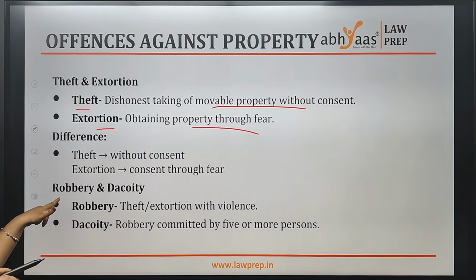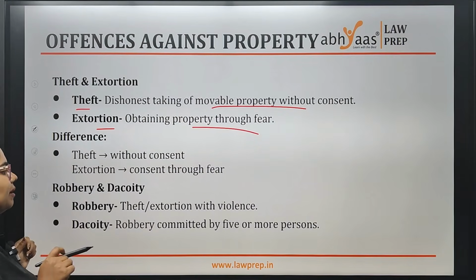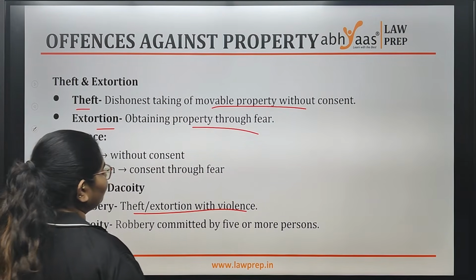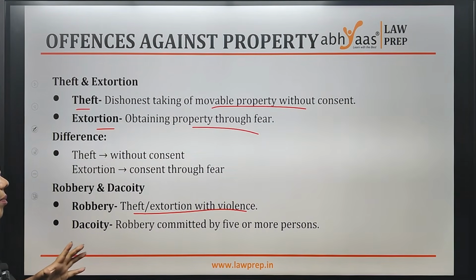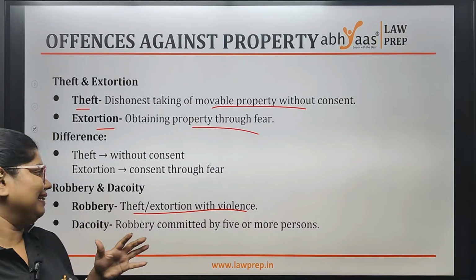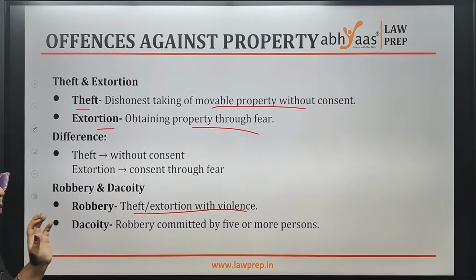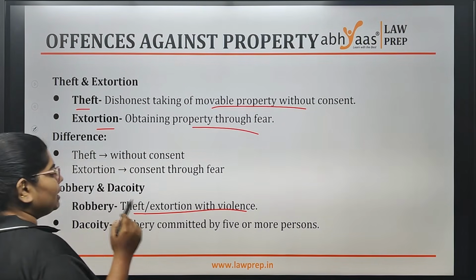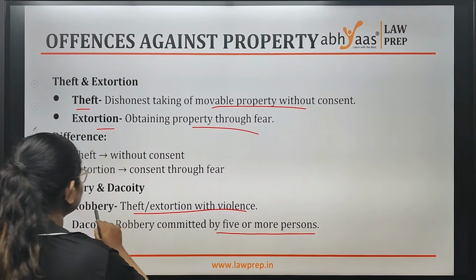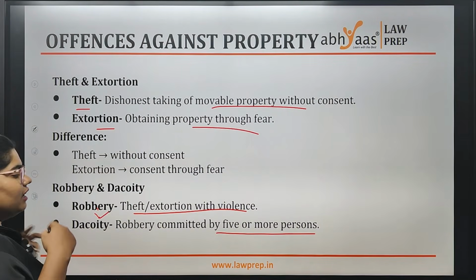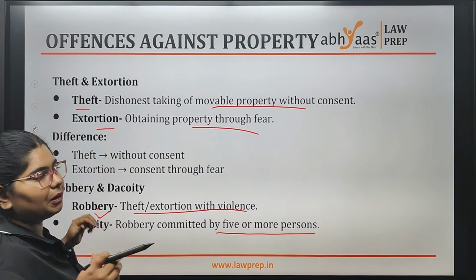Now coming to robbery and dacoity. Robbery is theft and extortion with violence. For example, someone comes with a gun and takes your property, that is robbery. Dacoity is robbery committed by 5 or more people. It is the same as robbery, but in dacoity there will be 5 or more people.